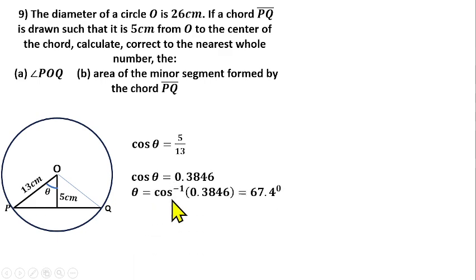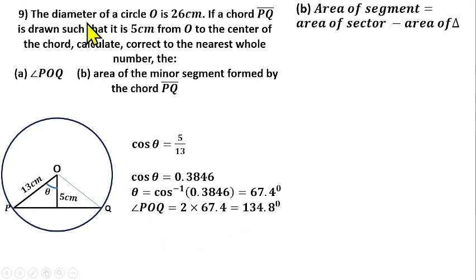Theta will be cos inverse of 0.3846, and that should give us 67.4 degrees. If theta is 67.4 degrees, then angle POQ will be 2 times 67.4, which gives us 134.8 degrees.